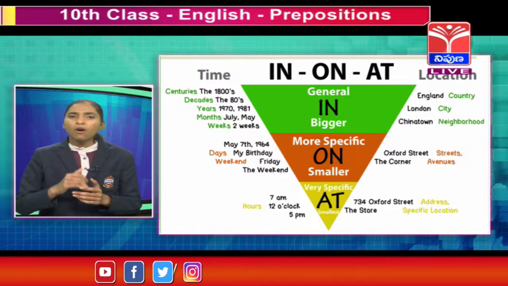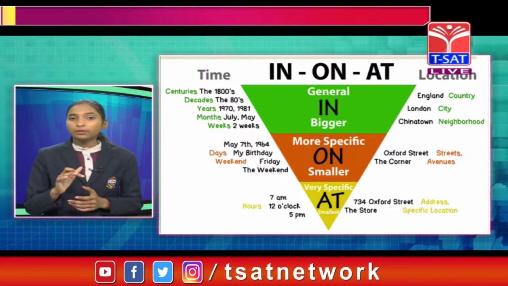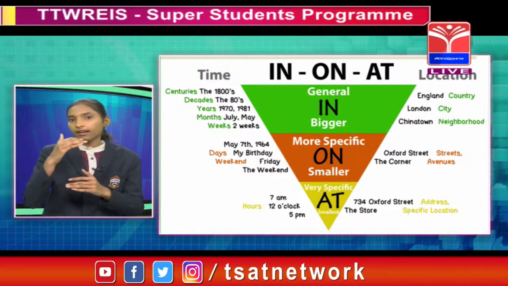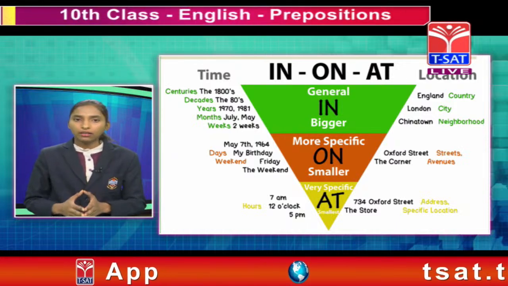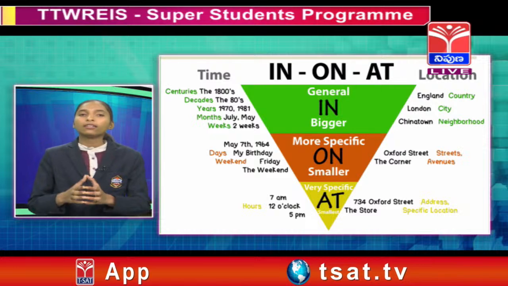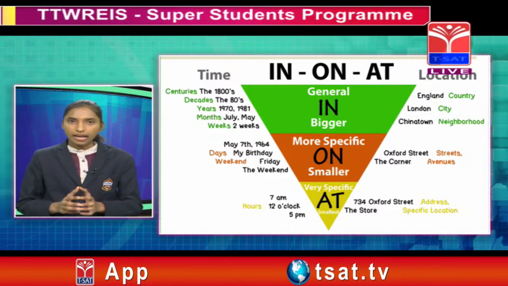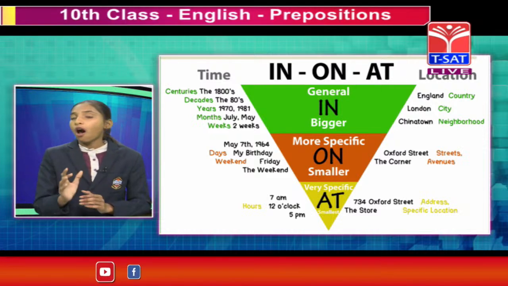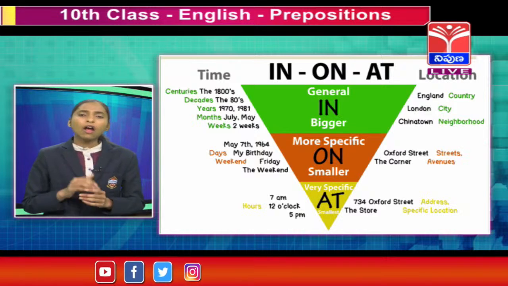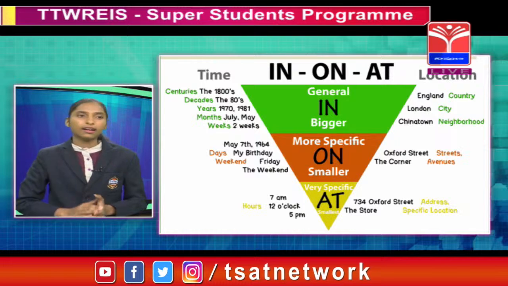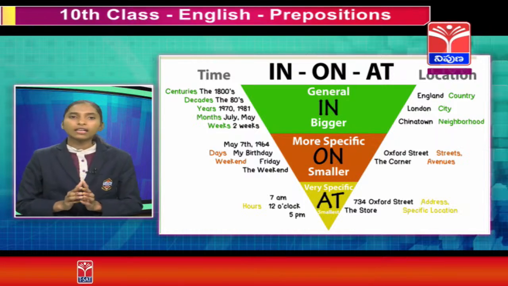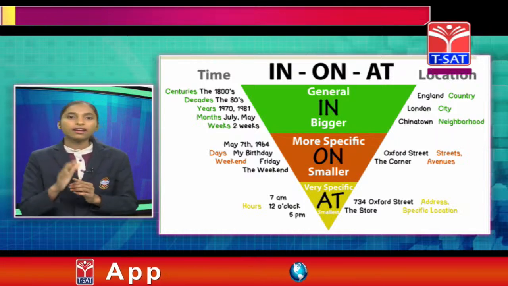And next, on. On is more specific and smaller, not bigger than in. On is used for time like on May 7th, on Feb 14th, on 31st March, on December 30, etc. We use on in time like this, and on is used in location like on Oxford Street, on the corner, etc. These are all examples for on in location and time.